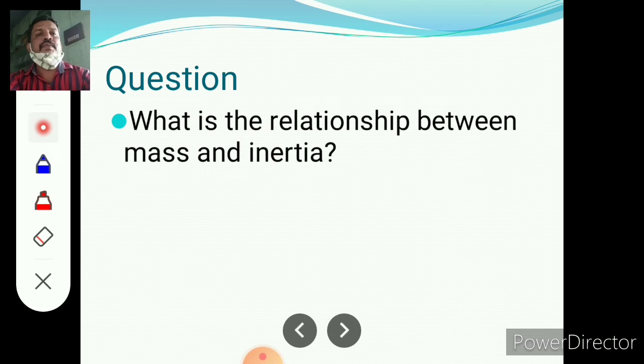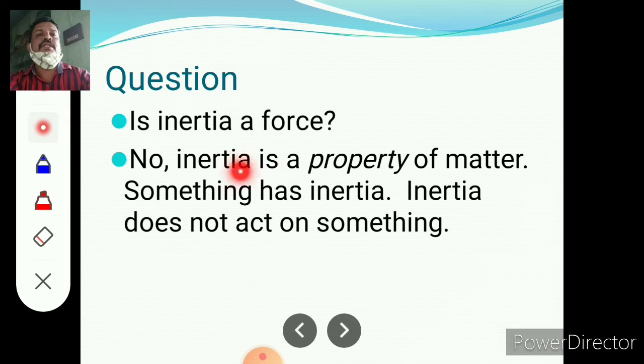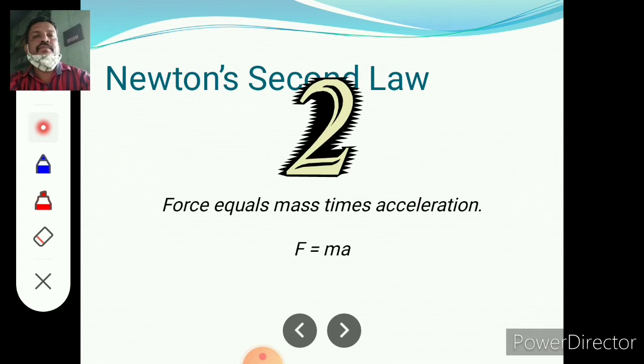What is the relationship between mass and inertia? Mass is a measure of how much inertia something has. Question: is inertia a force? No. Inertia is a property of matter. Matter has inertia; inertia does not act on something.